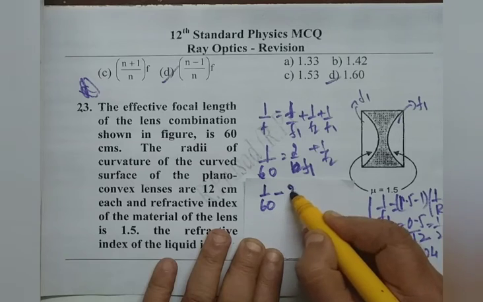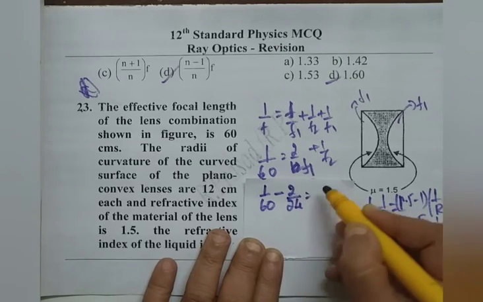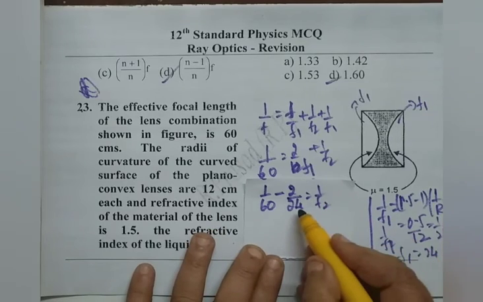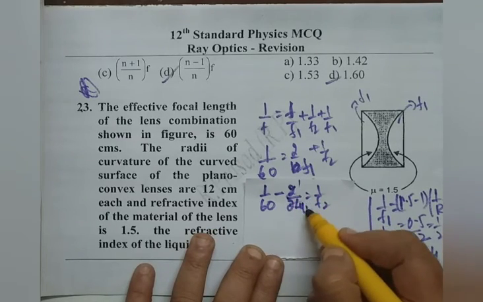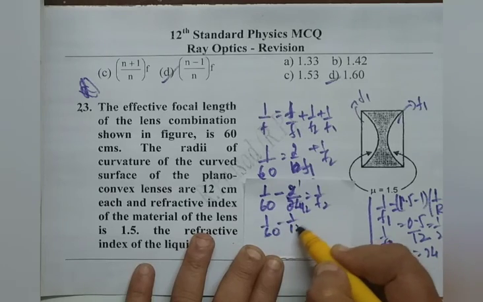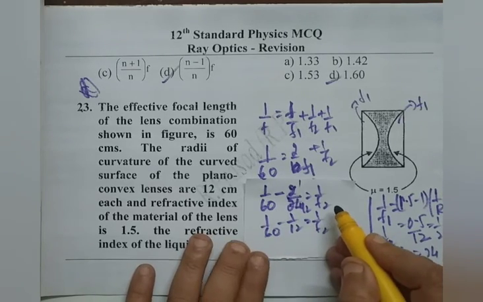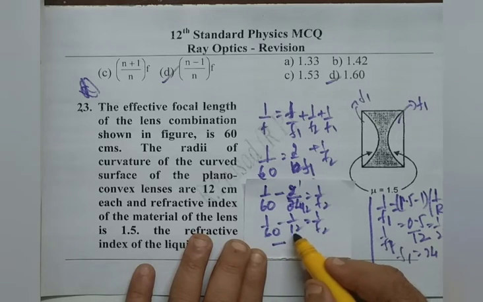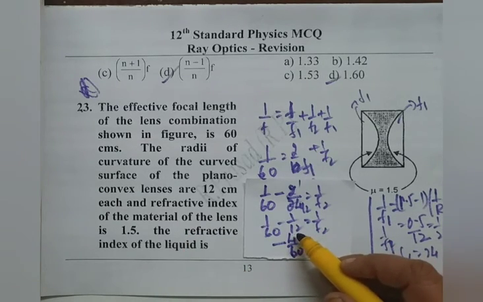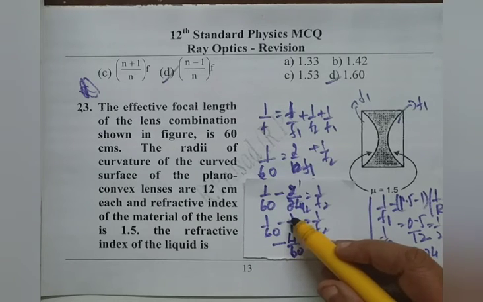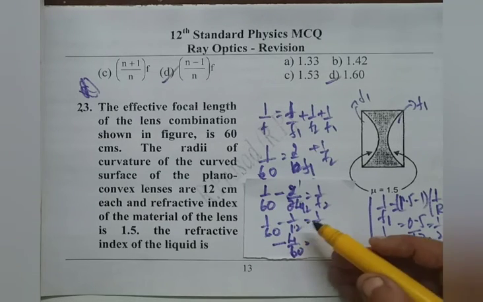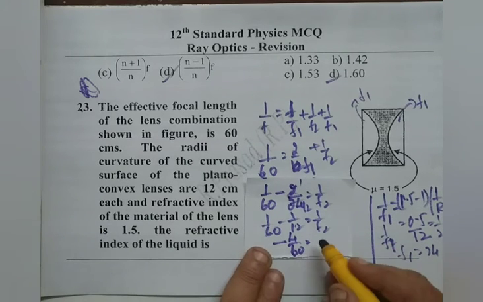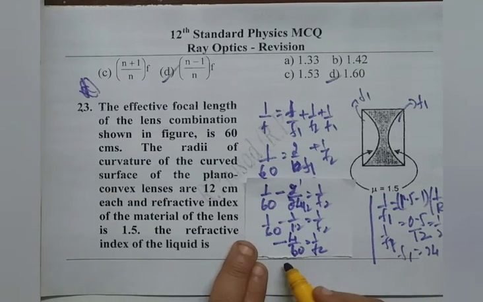1 by 60 minus 2 by 24, which is equal to 1 by f2, which amounts to be 1 by 12. 1 by 60 minus 1 by 12 equals 1 by f2, that is minus 4 by 60, because if we make equal denominators by multiplying 5 on second term, 5 by 60, so 5 minus 1 is 4 there. 4 by 60 is 1 by f2, so f2 is minus 15.